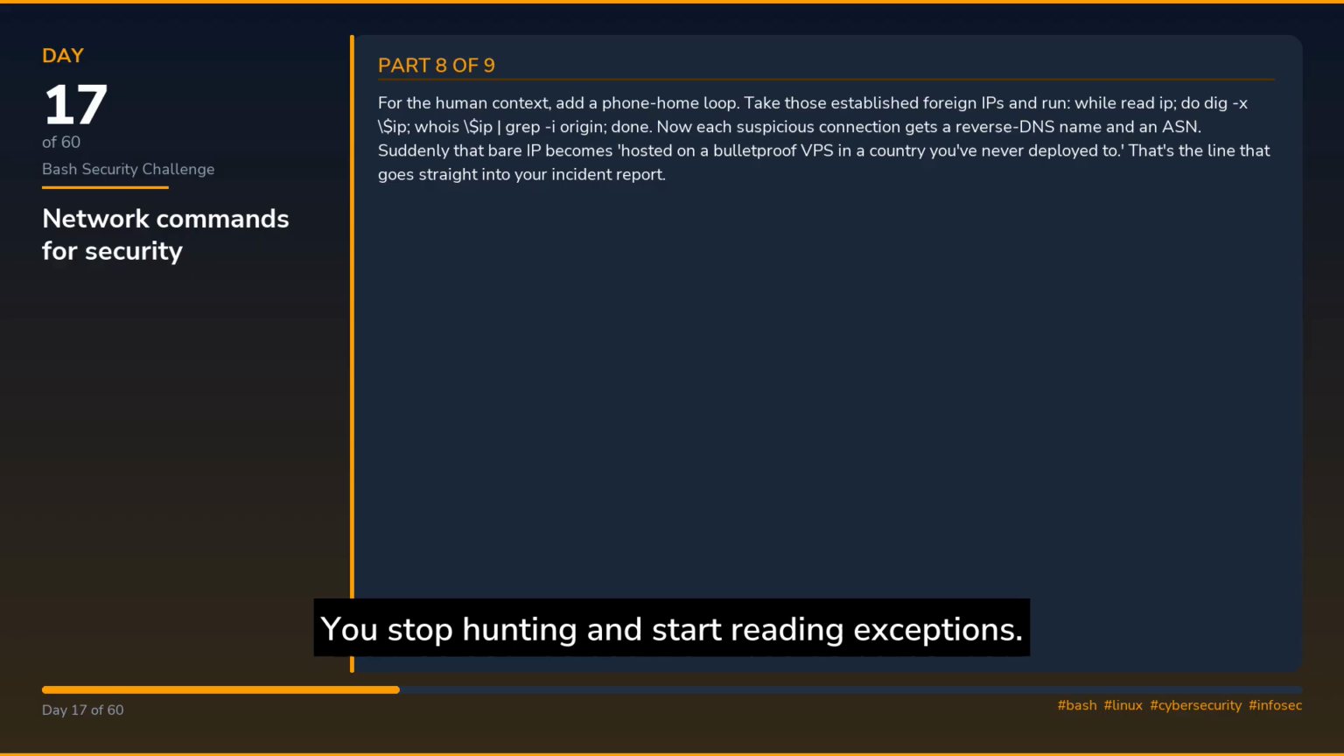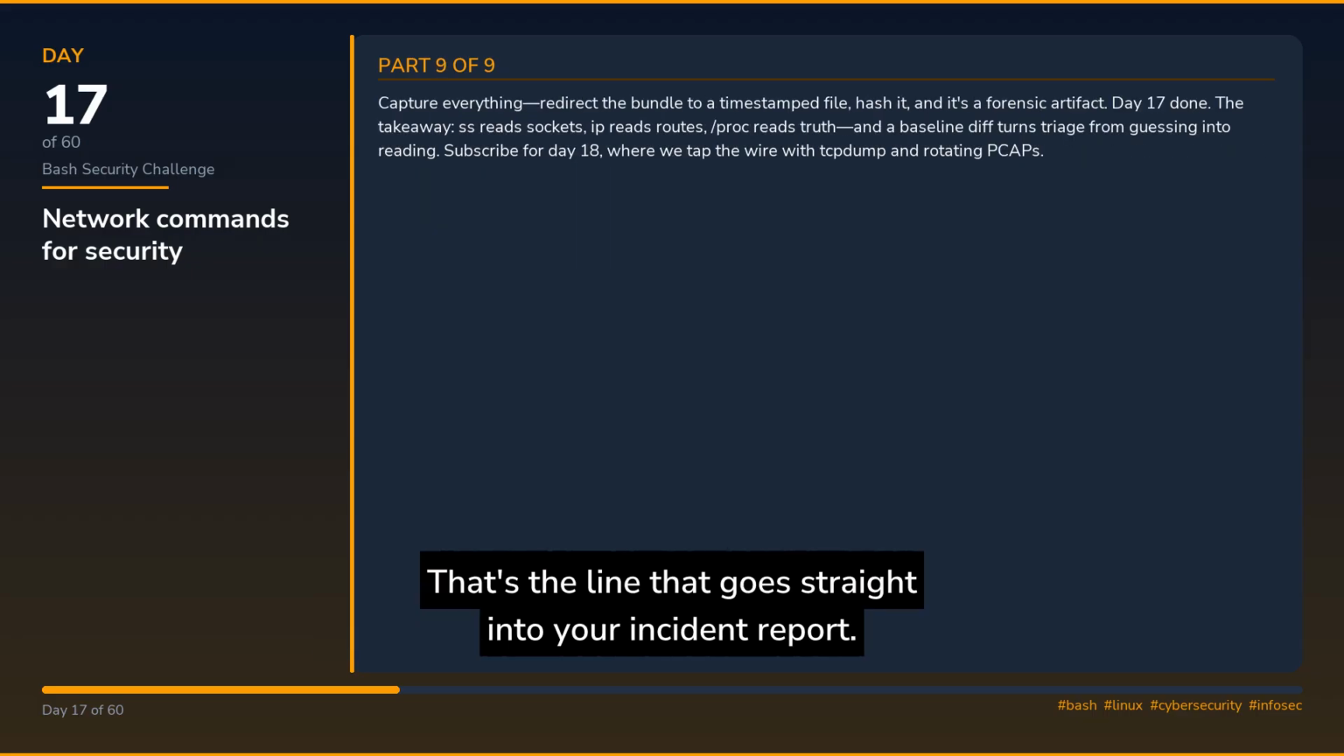For the human context, add a phone home loop. Take those established foreign IPs and run: while read IP; do dig -x $IP; whois $IP | grep -i origin; done. Now each suspicious connection gets a reverse DNS name and an ASN. Suddenly that bare IP becomes hosted on a bulletproof VPS in a country you've never deployed to. That's the line that goes straight into your incident report.